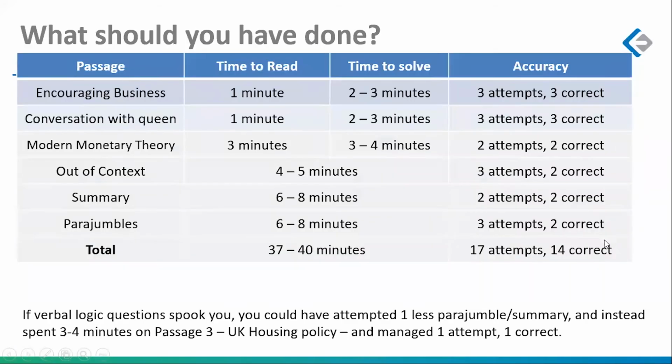What will be the score? I'll show you the score in a while. So what should you have done? You should have obviously started with the first passage, then gone to the second passage. Look at my targets there. It has to be 3 attempts, 3 correct. No exceptions. If you are not getting 3 attempts, 3 correct in this, just disconnect from the world and go back and solve the RC passage, because this is the